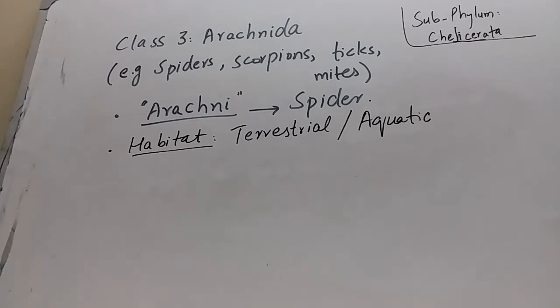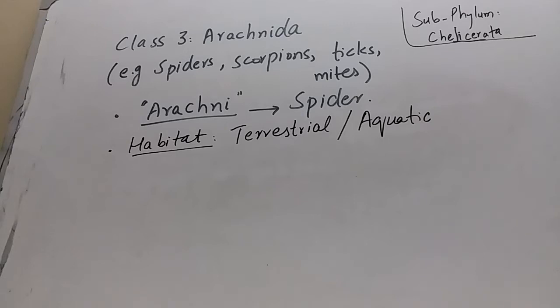The third class is known as Arachnida. Subphylum Chelicerata has three main classes. The first class is Merostomata, the second is Pycnogonida, and the third is Arachnida. The word Arachnida is derived from the Greek word arachne, which means spider.